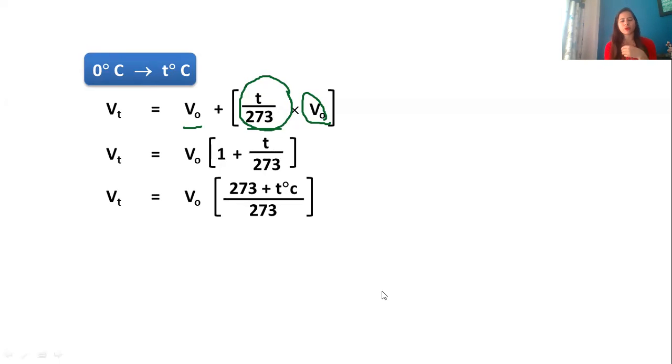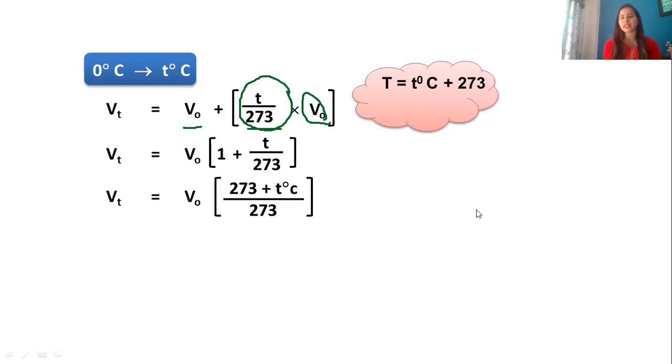Now, if you remember, when we studied measurable properties, I told you that to convert the temperature from degrees Celsius to Kelvin, what I need to do is add 273. If you have to find the new temperature in Kelvin, you take the temperature in degrees Celsius and add 273.